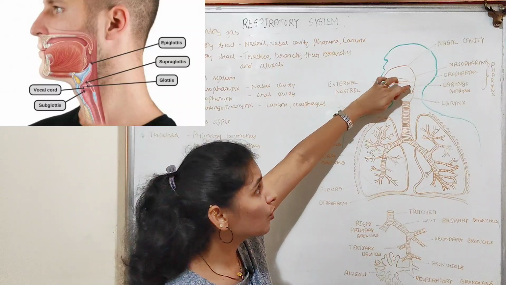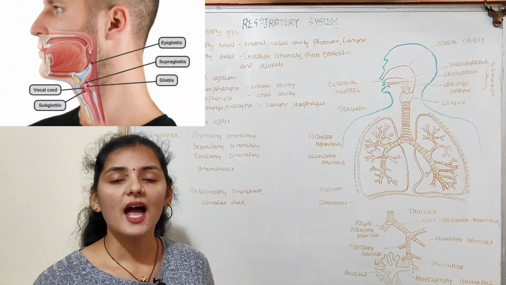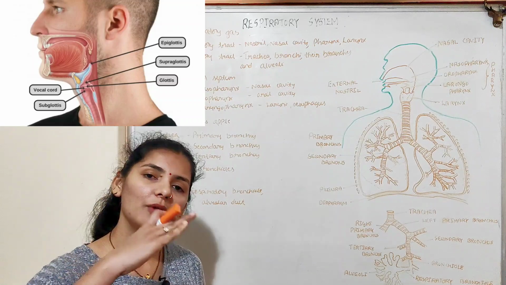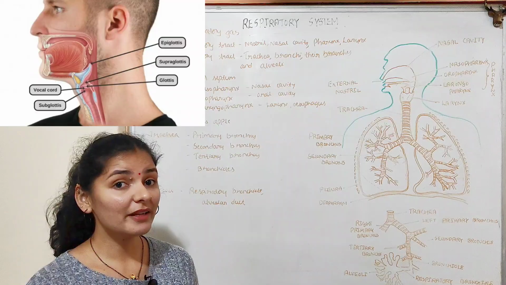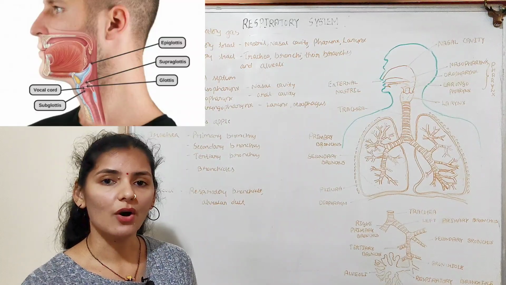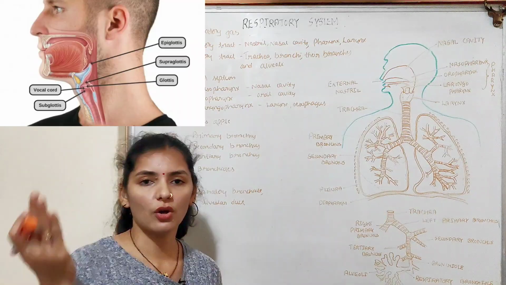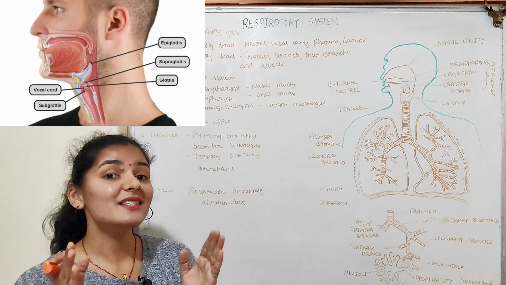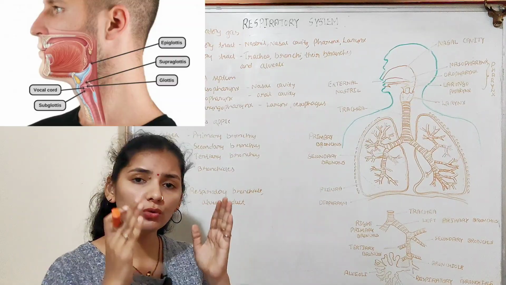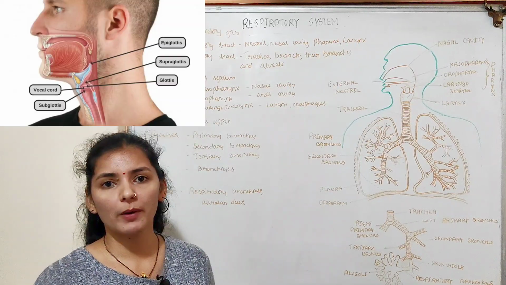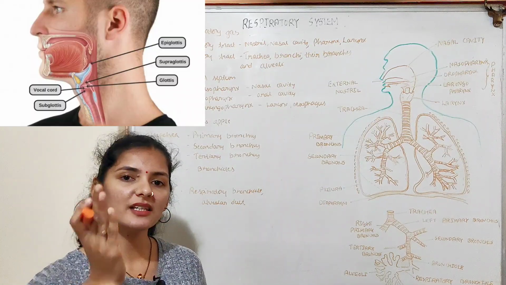So the pharynx opens into the larynx through an opening known as the glottis. And this glottis also has a flap-like cartilaginous structure known as the epiglottis. This epiglottis is very important because during swallowing of food, the epiglottis closes the glottis. Thereby, it prevents the entry of food into the trachea. So food needs to go only through the esophagus or the food pipe. It should not enter the trachea, isn't it? And that is done with the help of this epiglottis.